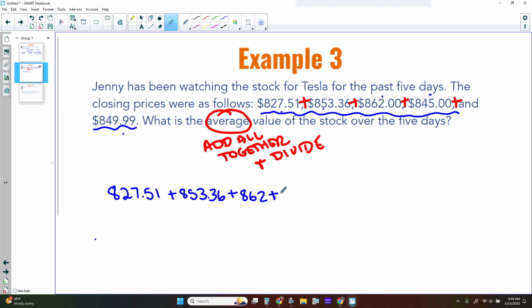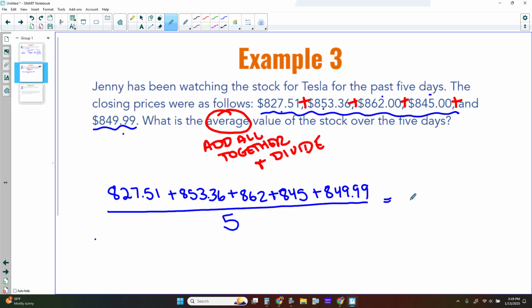Grab your calculator and do this with me. Add all that together and then divide by 5, and we will find that the average is $847.57.